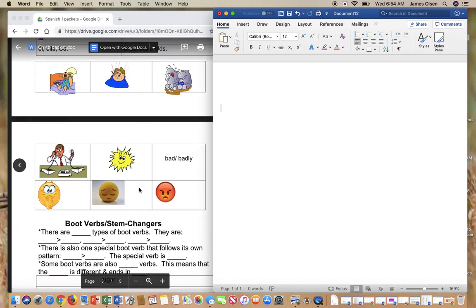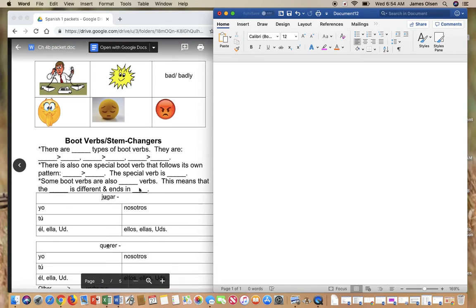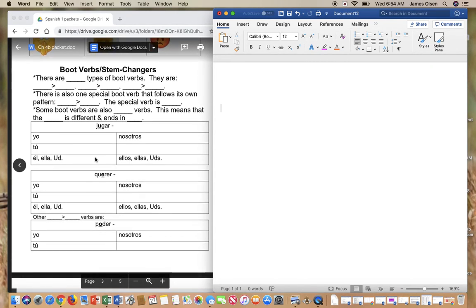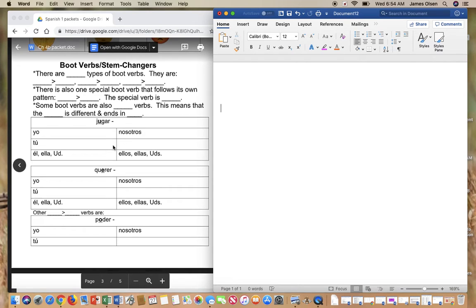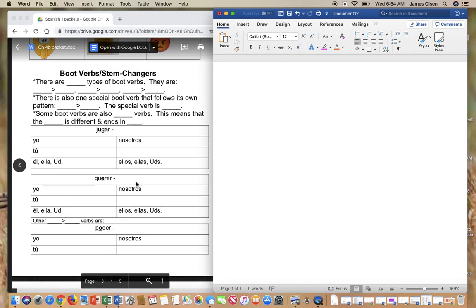Now, that is it for that. Make sure you rewind if you need more help on those things. Now, I want you to go to, I think it's the second to last page. Your vocabulario is not exactly in the same order as this one I'm showing you. So what you want to do is just flip to the end, either last page or second to last, and it should say boot verbs, stem changers. It looks like this. Okay, so get to that place.